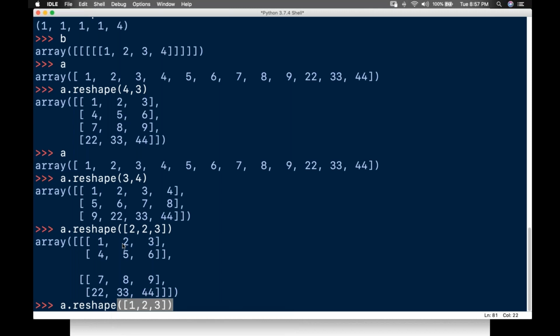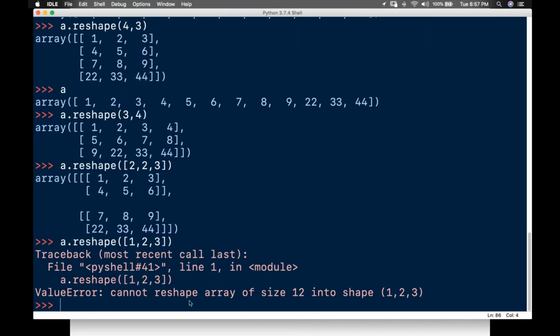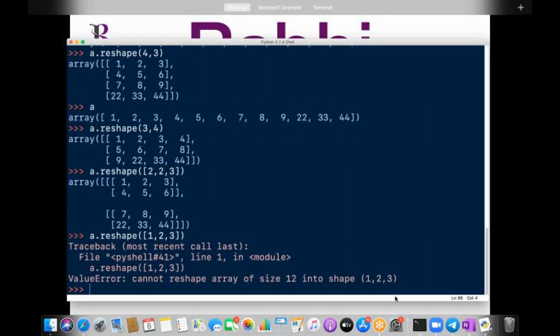This cannot be done, guys, because 1 2s are 2, 2 3s are 6. This will throw an error. It says: cannot reshape an array of size 12 into shape 1 comma 2 comma 3. I cannot do this. Got it? To do the reshape, you need to do a simple calculation here.